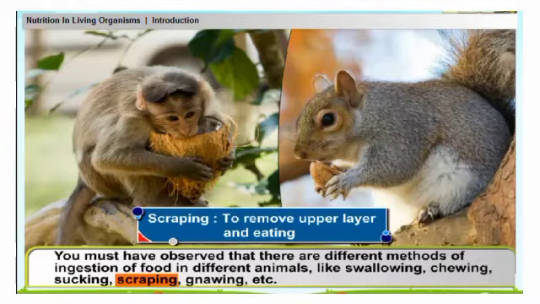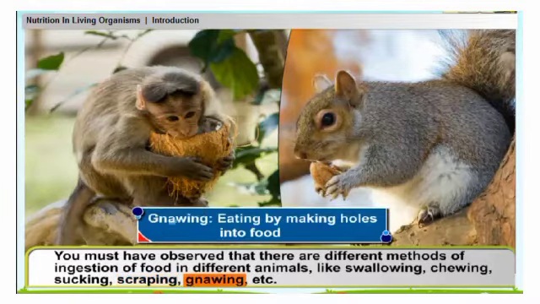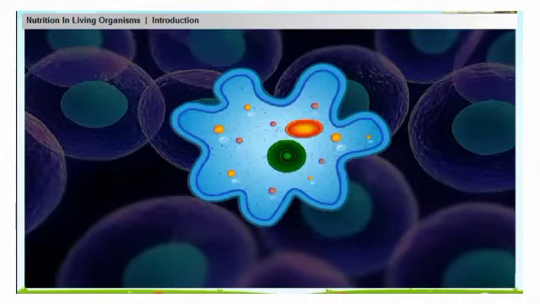Scraping means to remove the upper layer and eating. Gnawing means eating by making holes into food. Types of nutrition in animals.